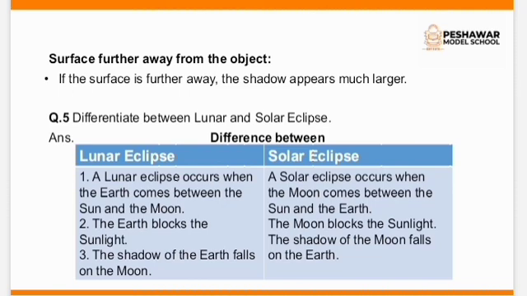Question number 5. Difference between lunar and solar eclipse. You have to give heading, difference between, then draw central line, lunar eclipse, solar eclipse. Point number 1. A lunar eclipse occurs when the earth comes between the sun and the moon. Solar eclipse. A solar eclipse occurs when the moon comes between the sun and the earth. Point number 2. The earth blocks the sunlight. In solar eclipse, the moon blocks the sunlight. Point number 3. The shadow of the earth falls on the moon. In solar eclipse, the shadow of the moon falls on the earth.